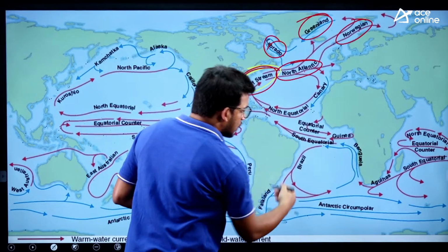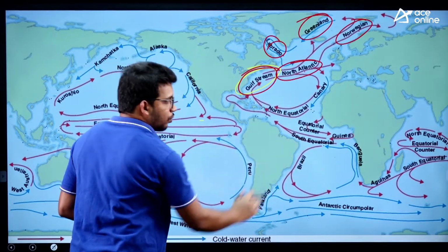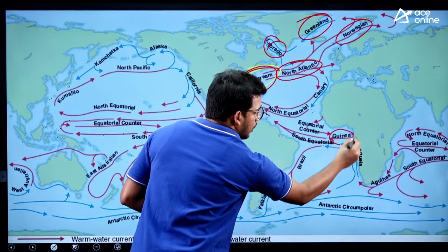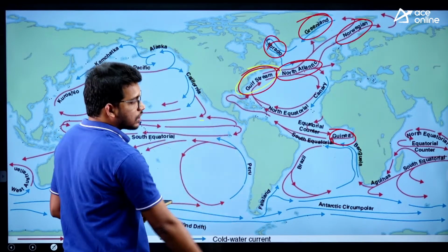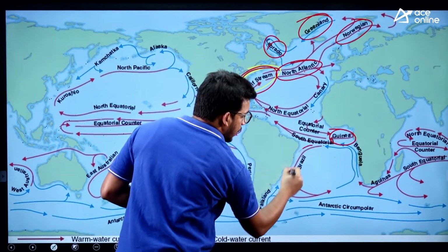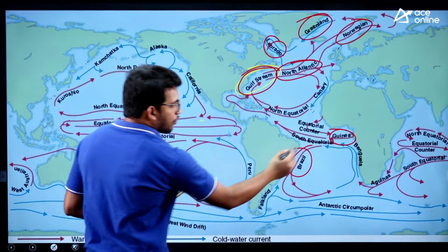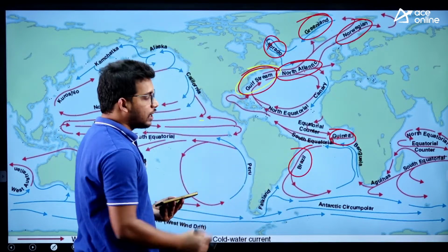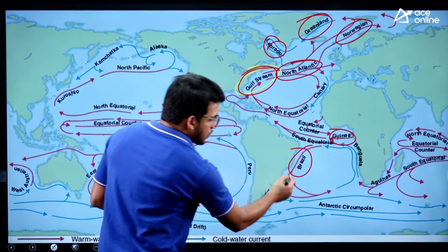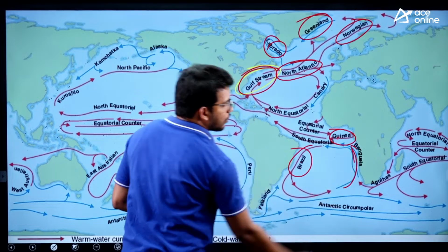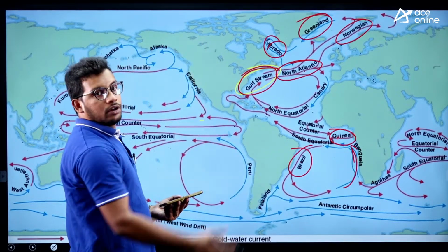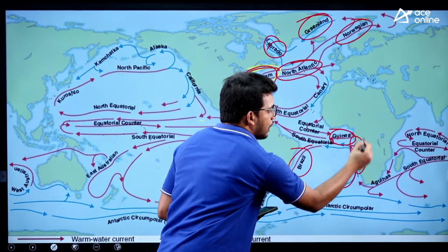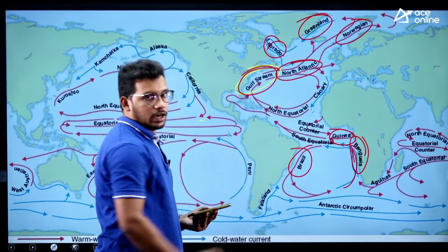Next, coming to the South Atlantic Ocean, Guinea, which is coming from the equator towards the southern hemisphere, and then Brazilian Current. These are warm currents, Guinea and then Brazil. Now it is circulating again here, going from polar to the equator, Benguela Current. This is the cold current, right?